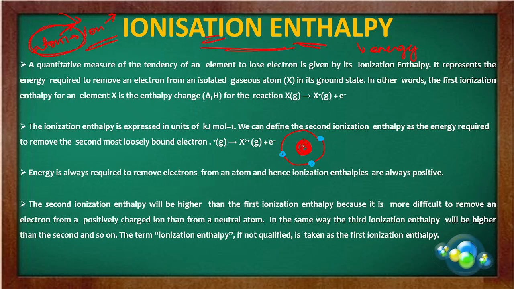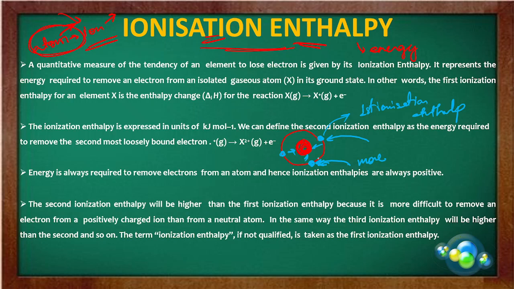This nucleus is positively charged, and it was pulling these three electrons towards it. Now you have given some energy and one electron has gone out. That one electron moving out is known as your first ionization enthalpy. The energy required to remove the second electron will be more. Why? Because earlier this nucleus was pulling three electrons towards itself, but now it has to pull only two electrons, meaning it can pull them with more force. So that is the reason why the second one is higher.